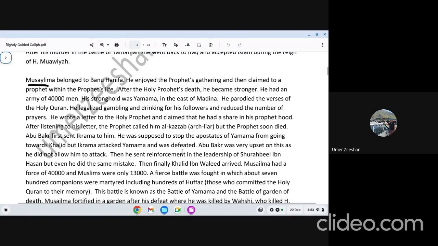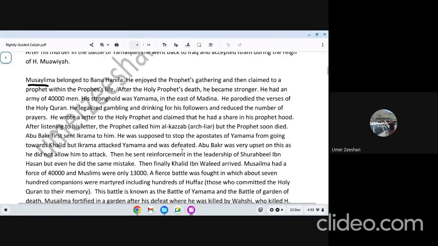Al-Kazzab means the liar. And the word Musailima is taken from the word Muslim. Musailima means a little believer. Muslim is a believer and Musailima is a little believer, meaning his belief was related only to materialistic things. That's why he became famous as Musailima al-Kazzab. The Prophet gave him the title of the liar. He wrote a letter to the Holy Prophet to make a deal, and the Prophet denied it. And he misguided his people, saying Muhammad ﷺ accepted it. Anyway, Musailima kept spreading his ideas.